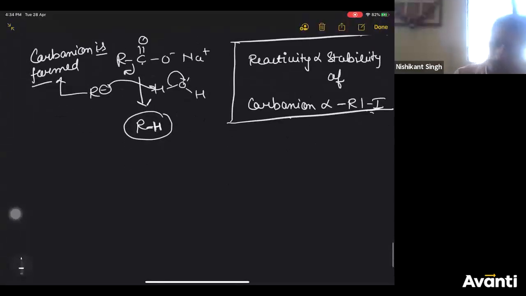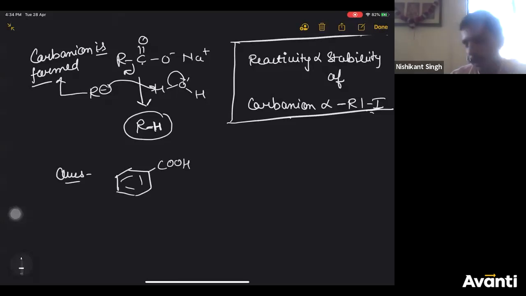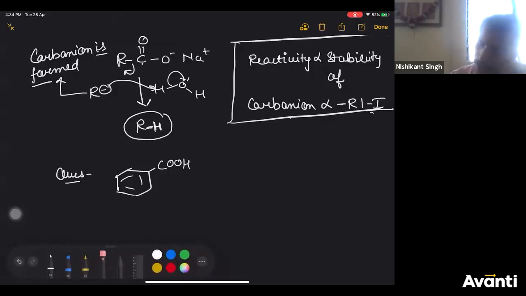For example, if I give you two compounds, let's say benzoic acid, not exactly this, let's take some other acid.